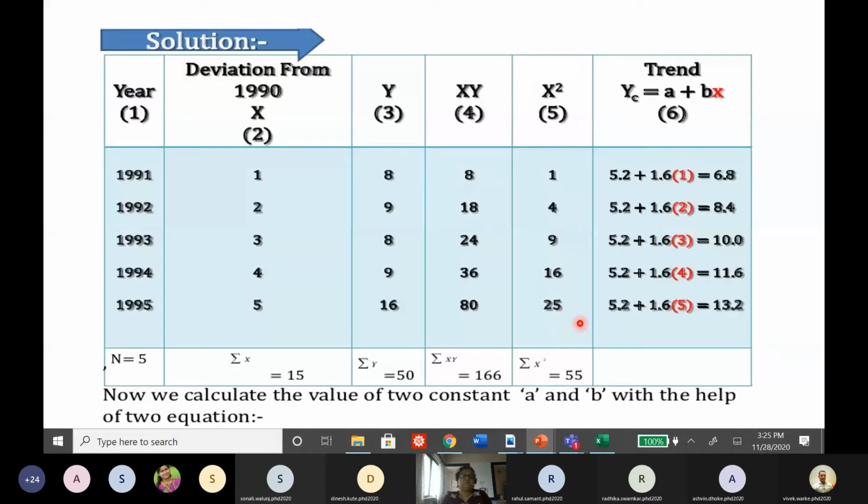If you go back, the benchmark year is 1990. It is considered as 0. Then 1991 is 1, 2, 3, 4, 5, 6. Am I right? But if instead of 90 as the 0th year, I have to select 93 as 1 and 92 as 0, it means I am shifting the origin. My origin is shifted. Then how do I shift it?